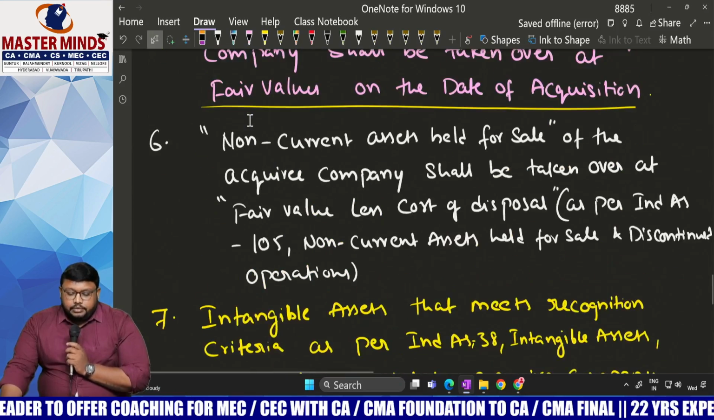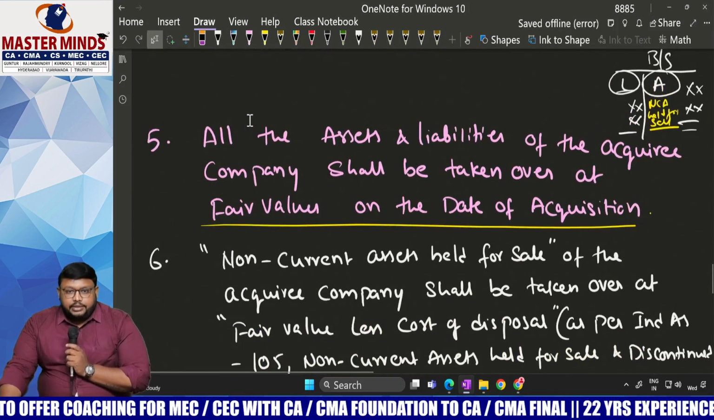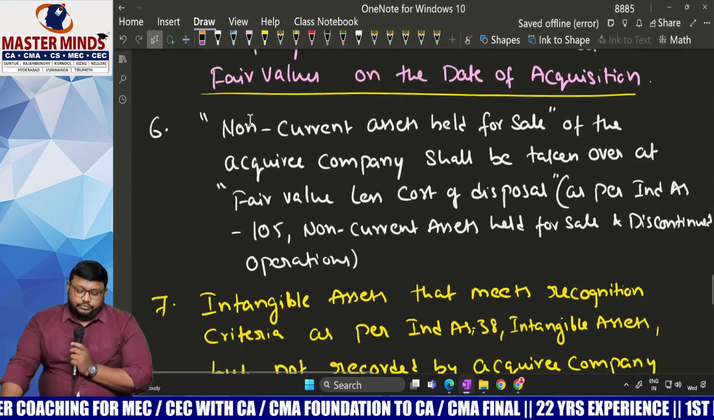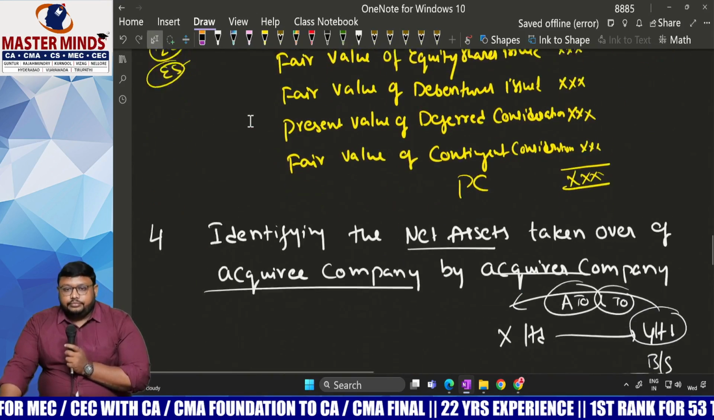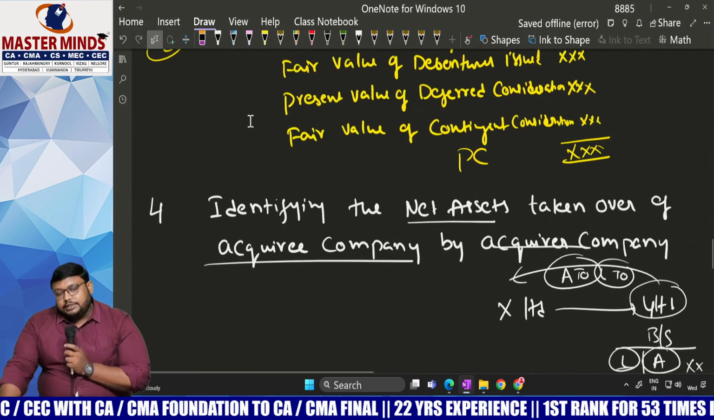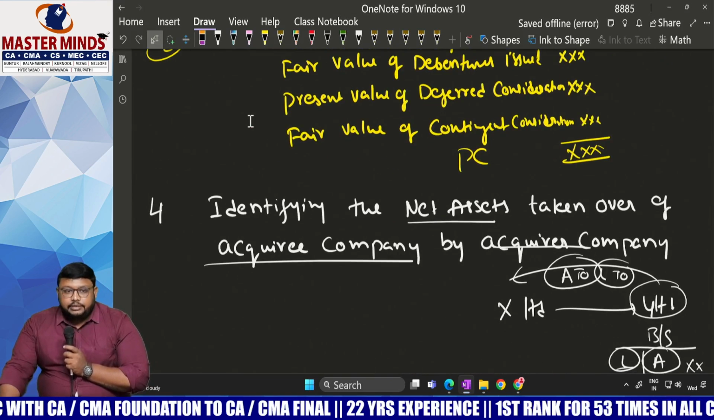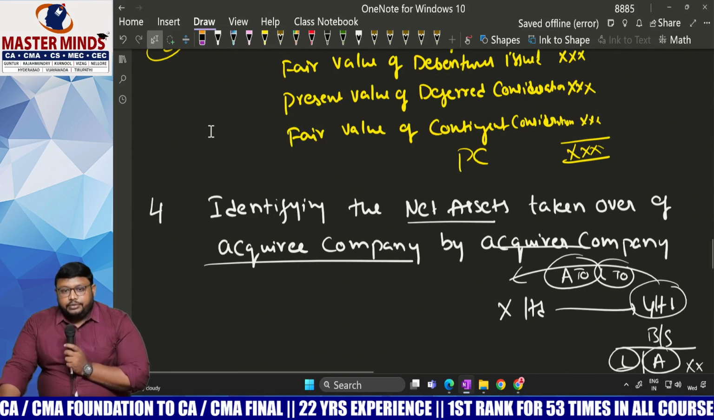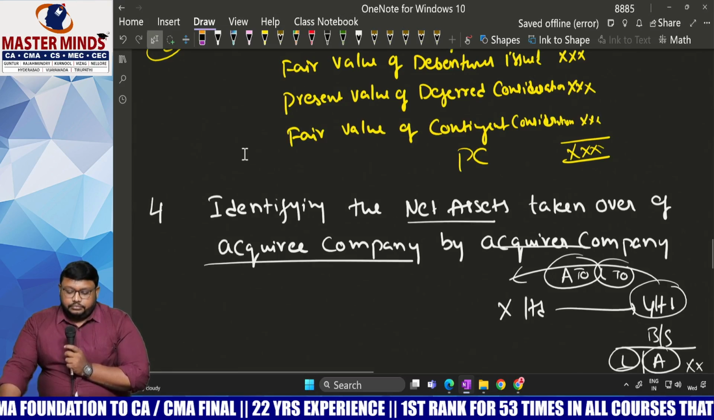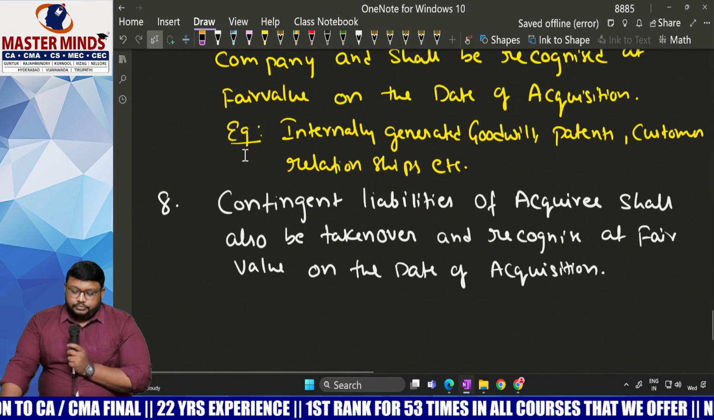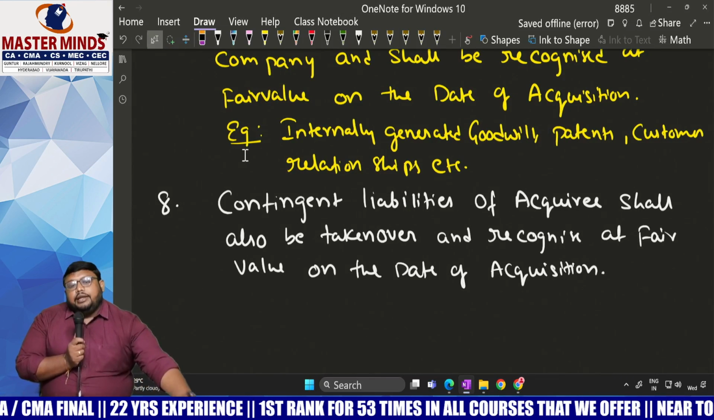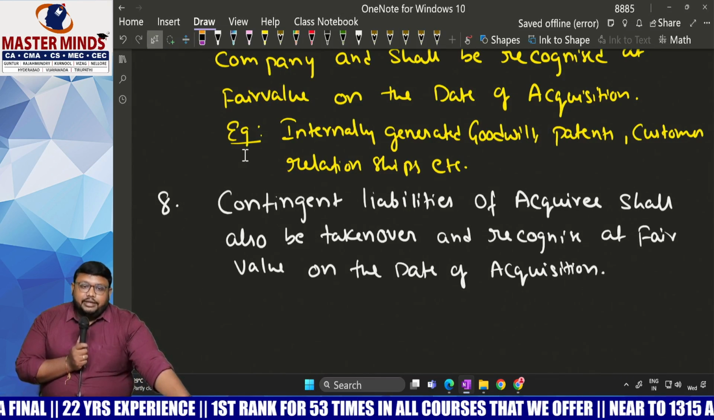If you give preference shares, that also will be considered. Any shares, preference shares given as a purchase consideration, that also will be considered at fair value. Generally, most of the acquisitions we go through are with equity shares.